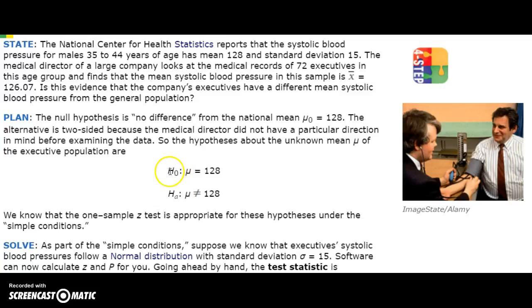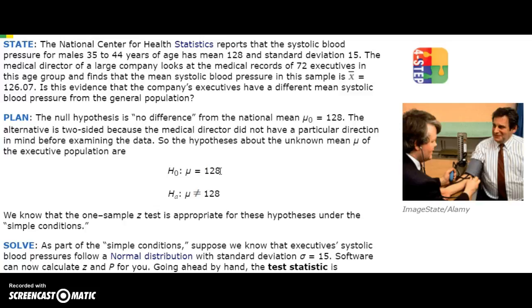So if there is no difference, this is the null hypothesis, then the mean of the executives will also be 128, right? We already know that the mean of the general population of males 35 to 44 is 128. And if there's no difference between them and executives, well, then the executive mean should also be 128.